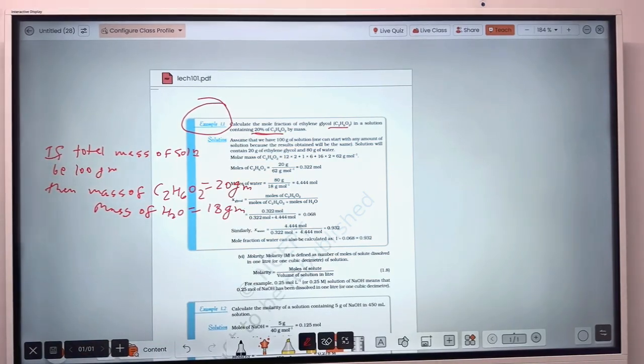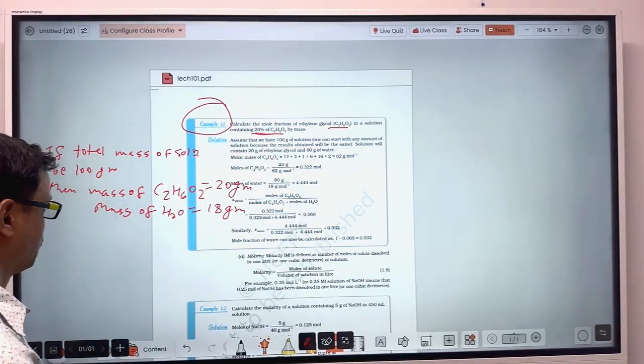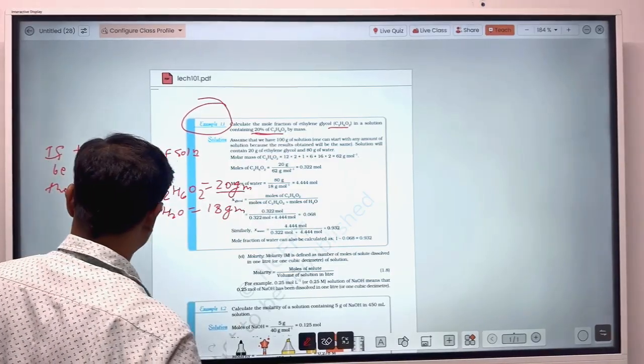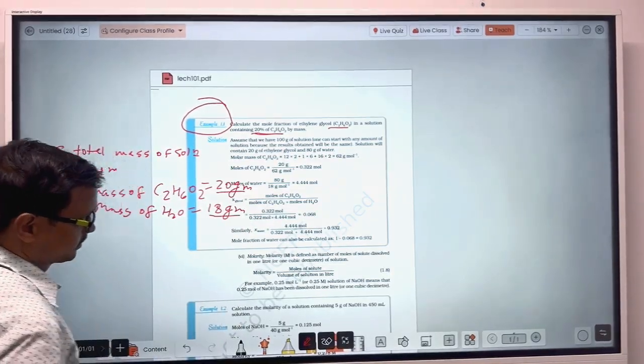You will have to find out the mole fraction of ethylene glycol. So the mass of ethylene glycol is 20 gram and the mass of water is 80 gram.